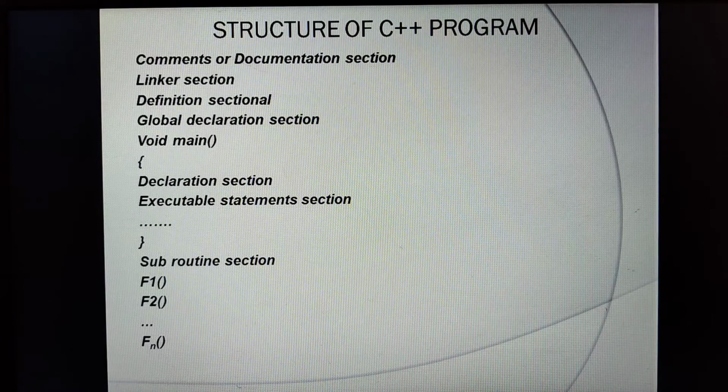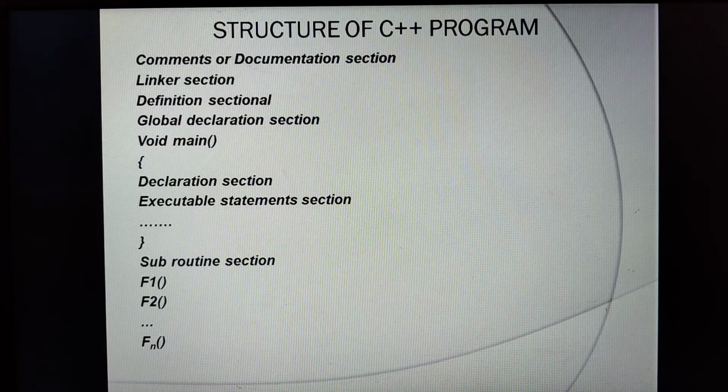So let us continue with that chapter, that is Introduction to C++. In our previous video class we have started with the topic structure of C++ program. So we have discussed the first three sections there, comment or the document section. So comment or the document section helps the programmer to understand what each statement does in the program, or you can even give the comments to the name of the program also.